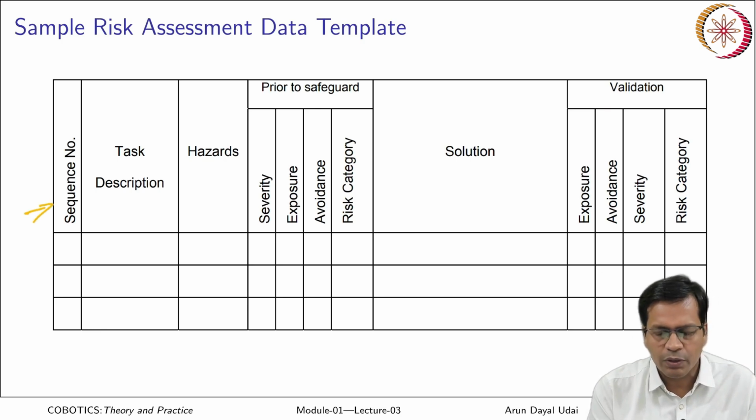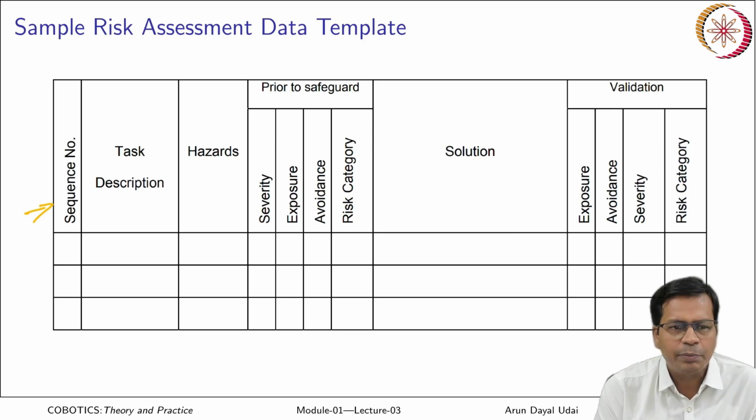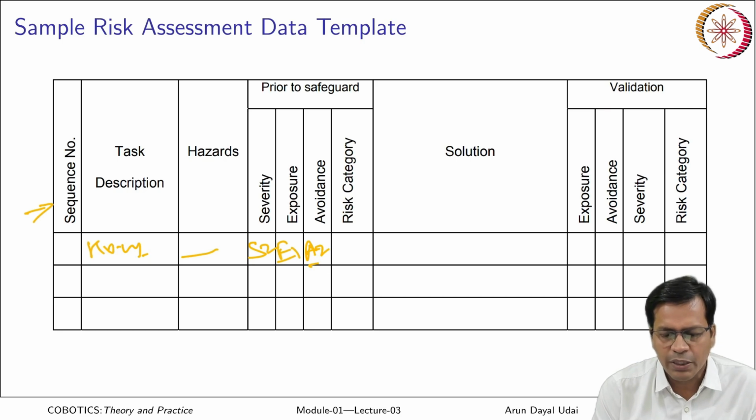So the sequence number for the task description comes here. For example, let us say this task could be a general housekeeping task. The hazard could be that he may fall from a height; he may be climbing up a ladder and may fall. In that case, the severity may be S2, E1 may be the exposure level, and A2 could be the avoidance level. So accordingly, it comes to S2, E1 and A2.